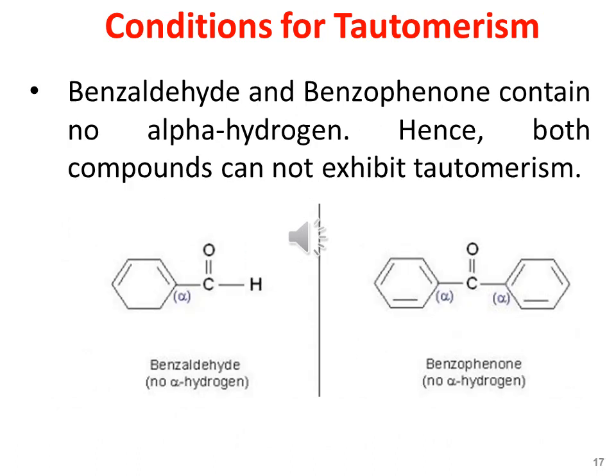Here are two other examples. One example involves benzaldehyde, and the second example involves benzophenone. Both benzaldehyde and benzophenone contain no alpha hydrogen. Hence, both compounds cannot exhibit tautomerism. So the presence of alpha hydrogen is necessary. Additionally, this alpha hydrogen must be acidic.